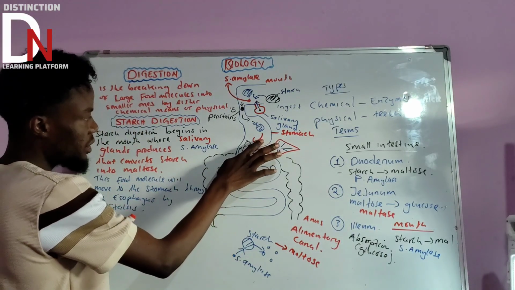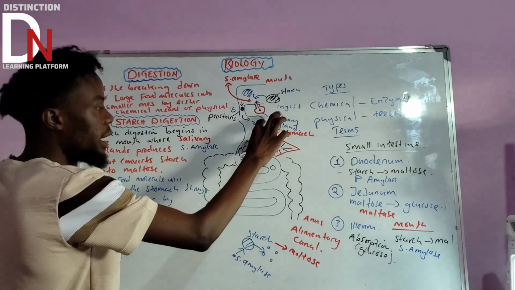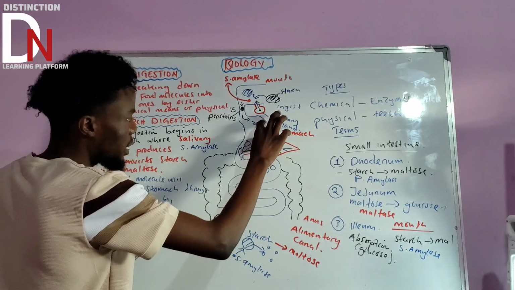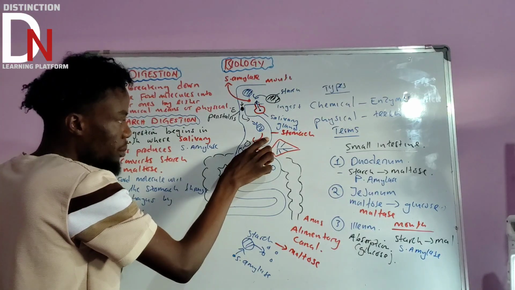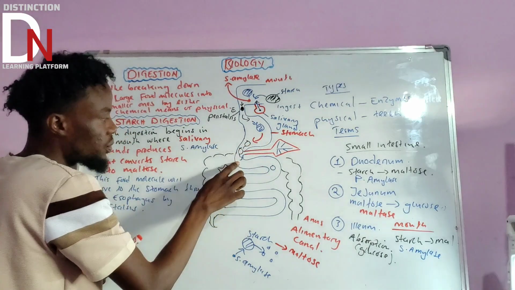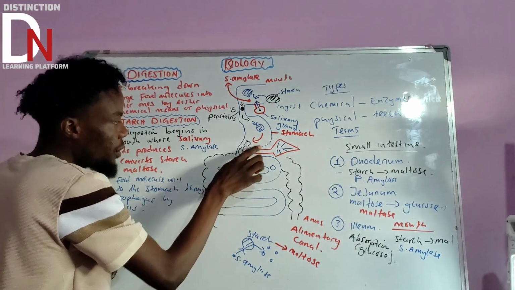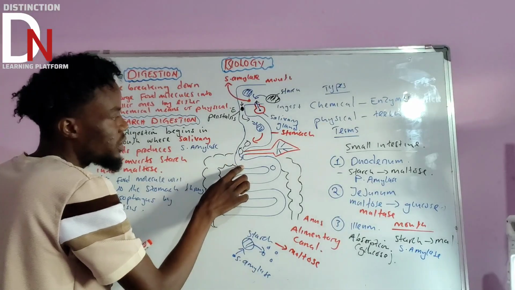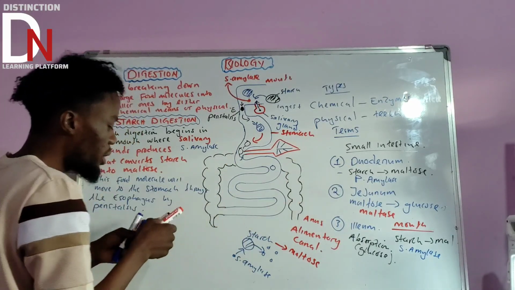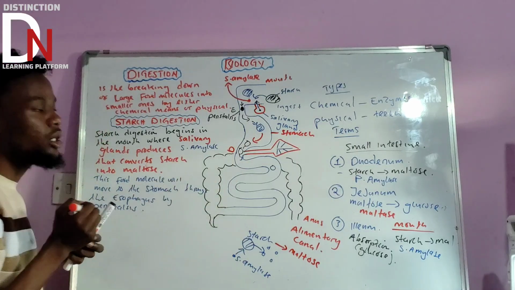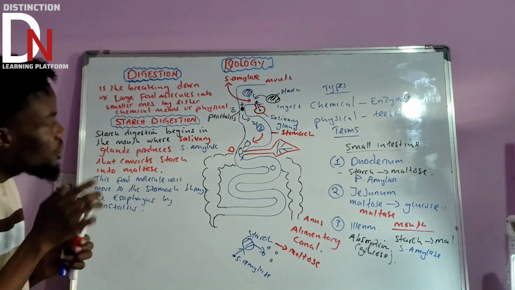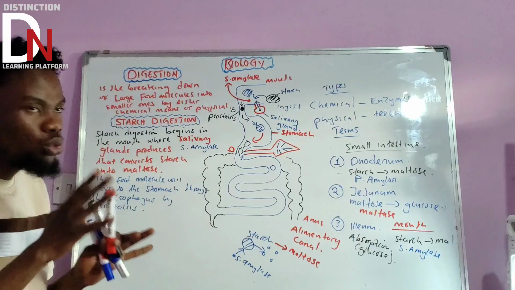So initially we were in the stomach. In the stomach, we said there is no digestion of starch. If there's no digestion of the starch in the stomach, then the food molecule continues its journey to the first part of the small intestine. What do we call this first part? We call it the duodenum. Here we're just going to use a letter: D for duodenum.